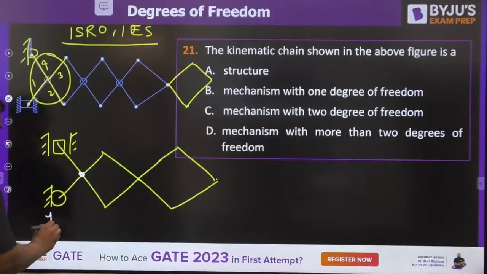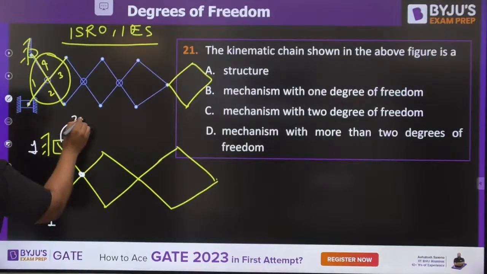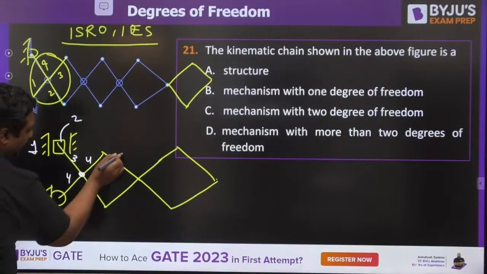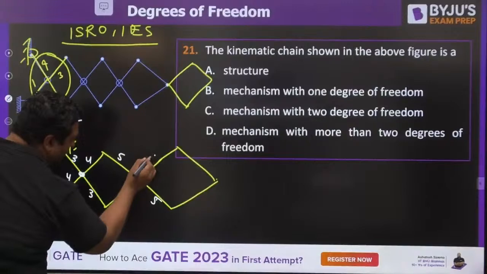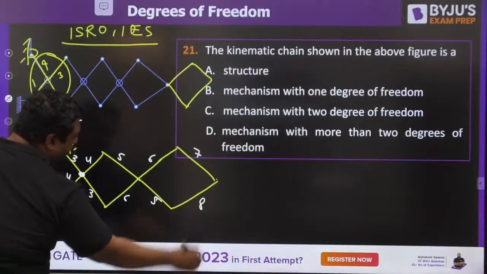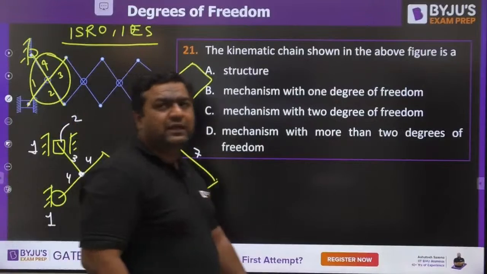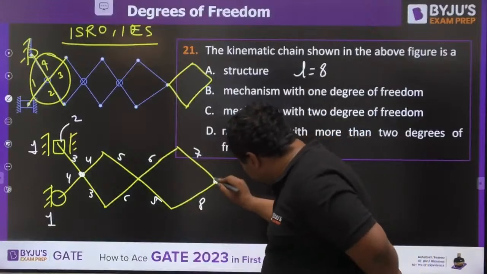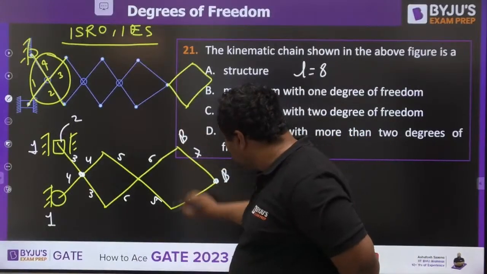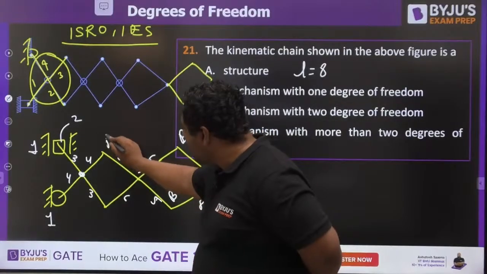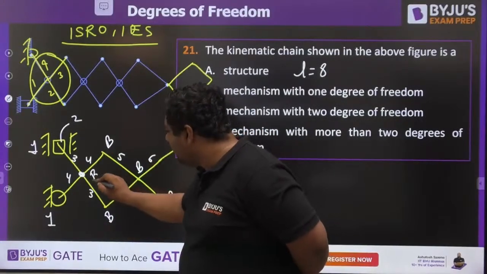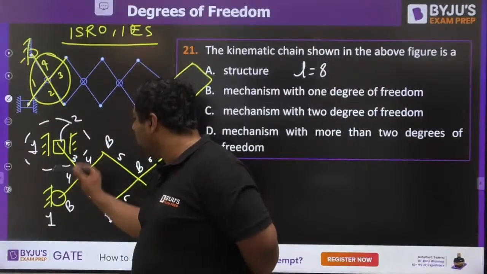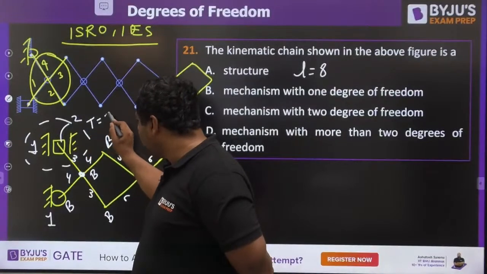So you will call this link number 1, slider is link number 2. So this is 3, this is also 3. This is 4, this is also 4. This is 5, this is also 5, this is 6, this is also 6. 7, 8. So if you see, we got the number of links as 8 here. This joint is binary, 7 and 8. This is binary, 3 binary, 4 binary, 5 binary, 6 binary, 7 binary, 8 binary. This is ternary, because link number 3, link number 1, link number 2. Ternary means 2 binary.